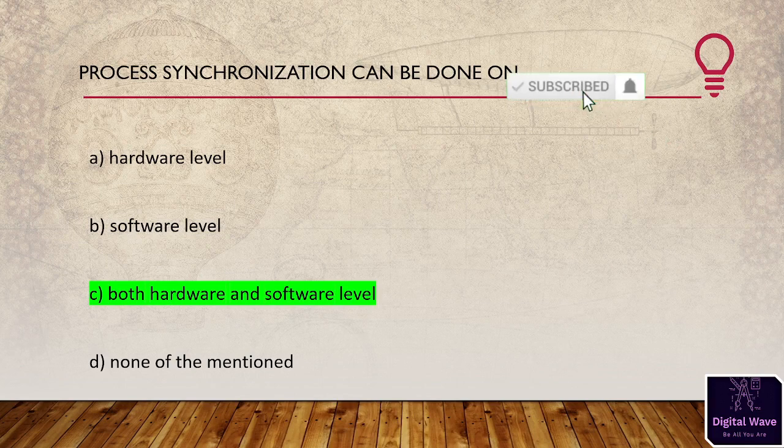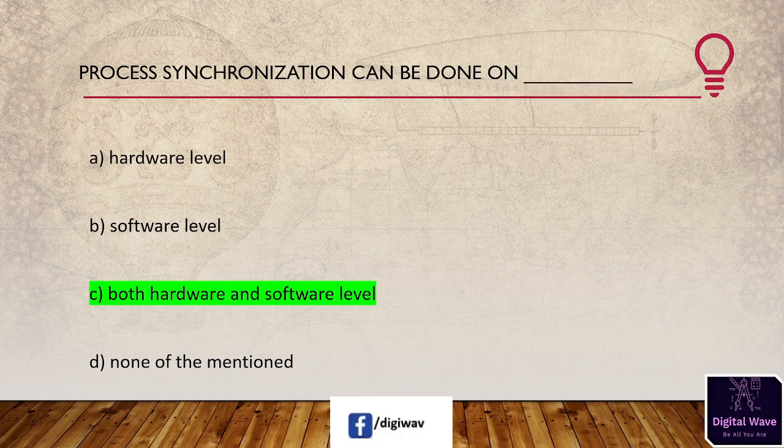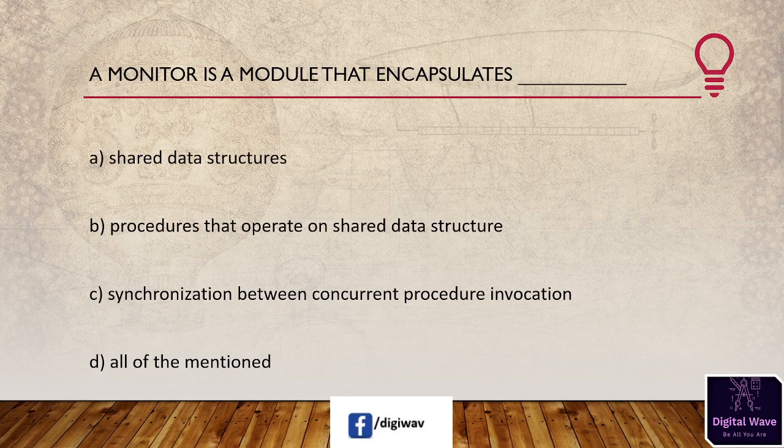Process synchronization can be done at both hardware and software level. Critical section problems can be resolved using hardware synchronization, but this method is not simple for implementation, so software synchronization is mostly used.